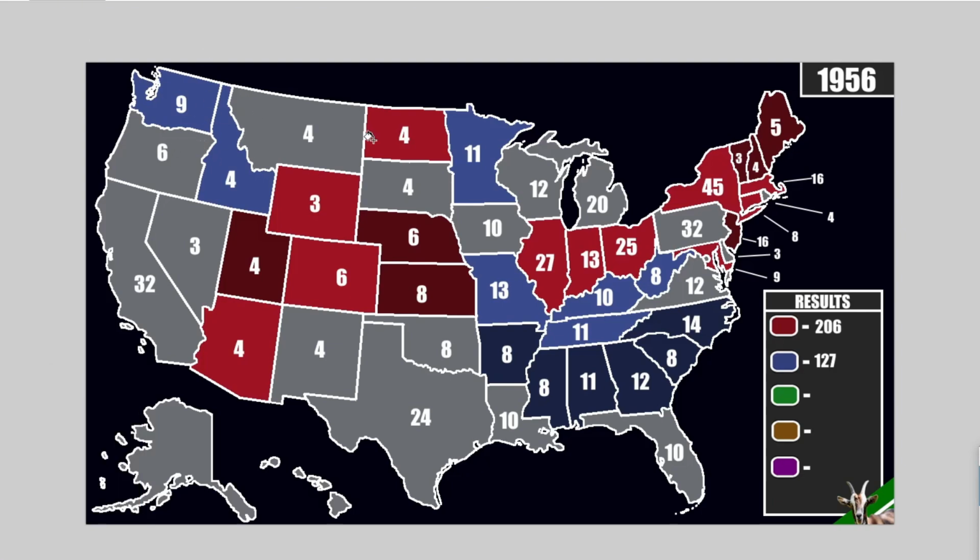The state of Oregon is going to be a lean Democrat state, and the same is true for California. In Nevada, it is a lean Republican state. They were able to hold on to Nevada. In New Mexico, the Democrats versus the Republicans, the Republicans end up on top. South Dakota is another lean state, and it comes up with plus 2 points for the Republicans. With a margin of 3 points, the Republicans also win the state of Iowa, and with a margin of 2 points, they also win Wisconsin.